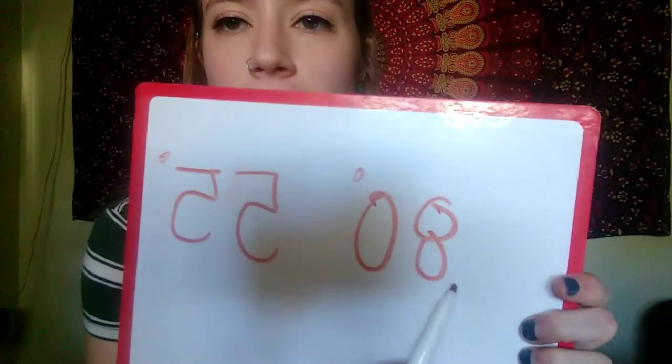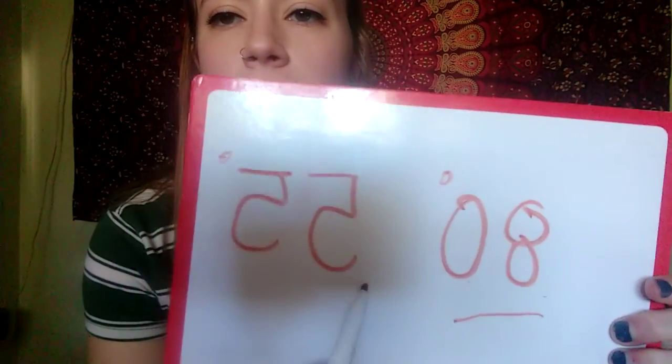One of them is 80 degrees and the other is 55 degrees. So we have 80 degrees and 55.